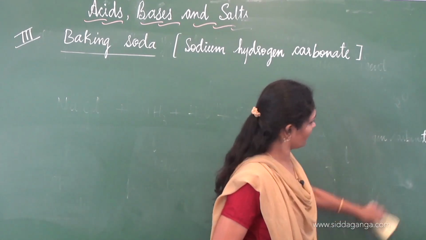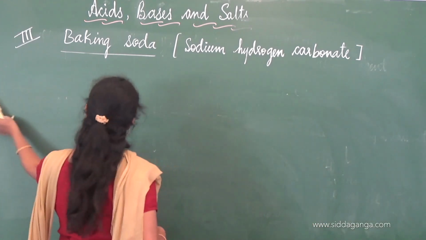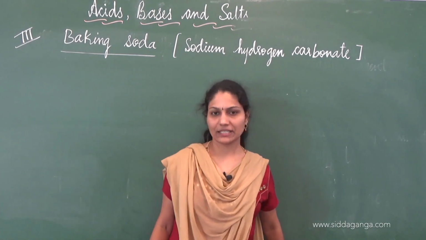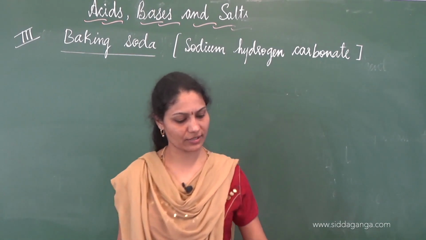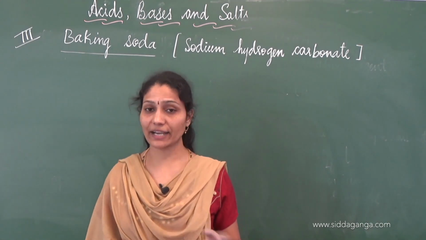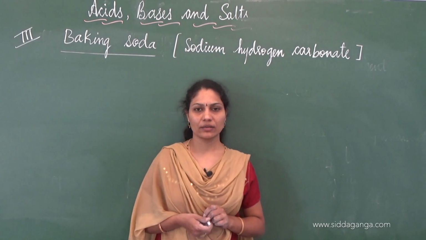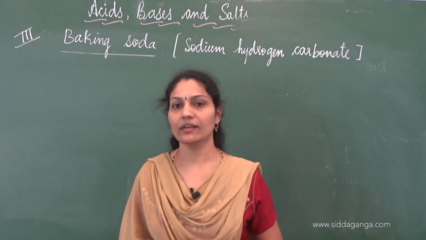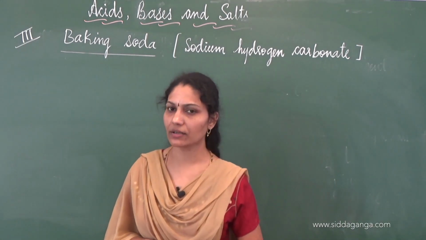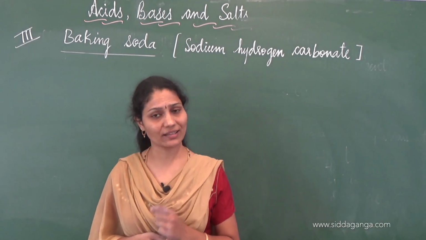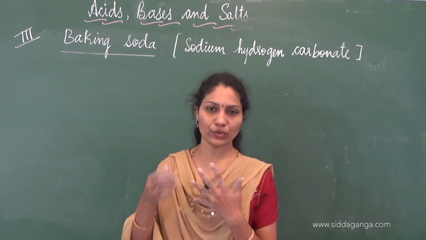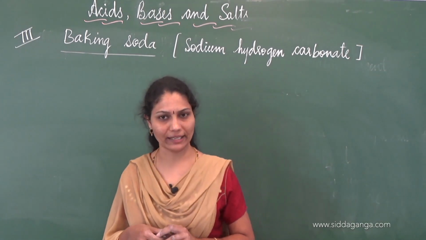If the equation is balanced, let's move on to the uses of baking soda. Baking soda is the one which we find in every kitchen, right? Do you find baking soda in your kitchen? Definitely. It's used in making pakoras very crispy and tasty. Also, in some cases, it is added to dosa or idli batter just before preparing dosa or idli. Why is it used? There are several reasons for using this. One thing is to make it crispy and tasty, and the other thing is it is also used to hasten the process of cooking.